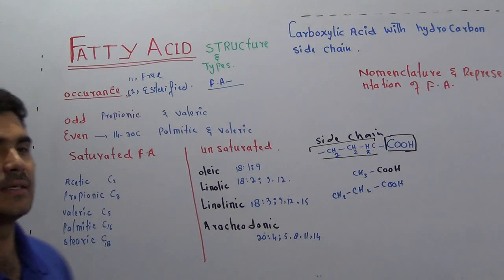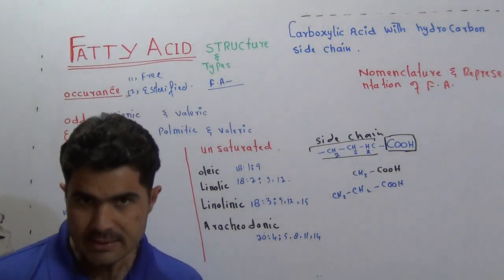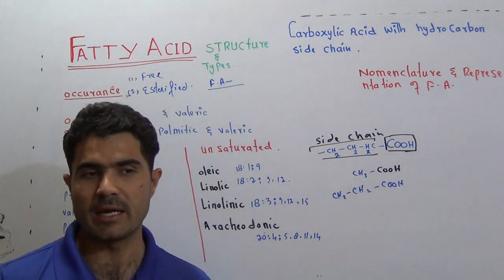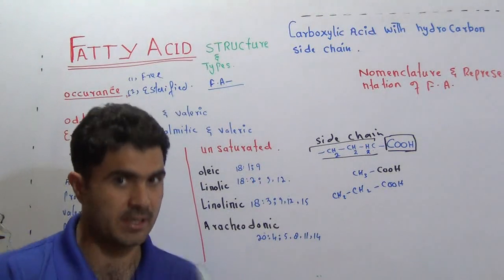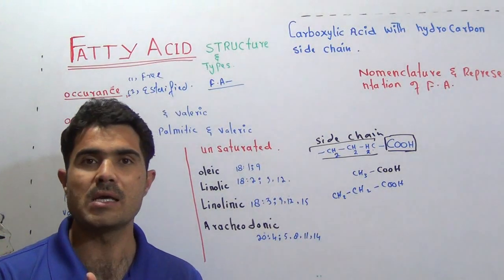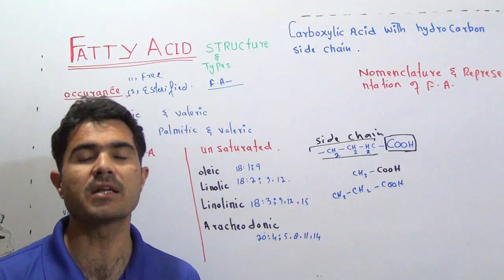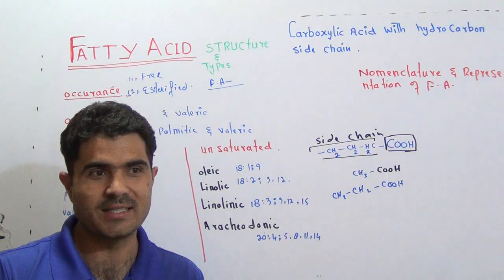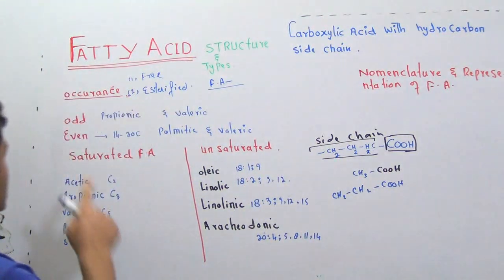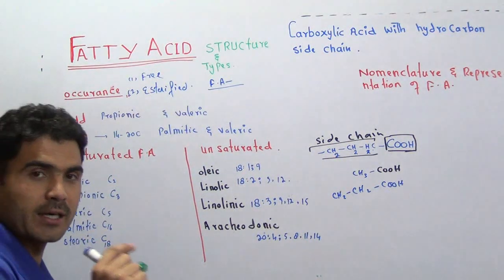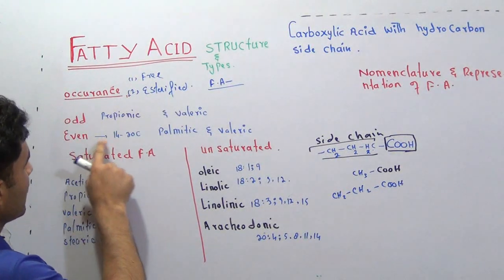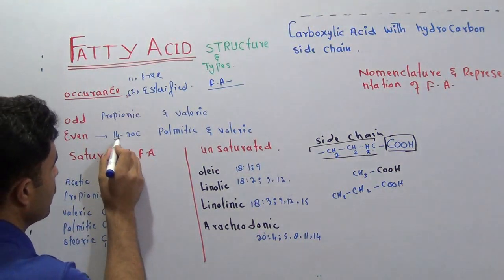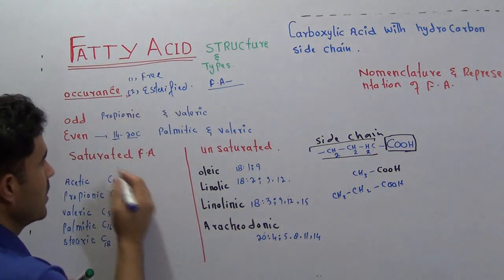Now, the number of carbon is very important in fatty acids. If you count the number of carbon in different fatty acids, you will come to know that in most of the fatty acids, the carbon number is even, and there are some fatty acid molecules which contain an odd number of carbon atoms. So the fatty acids which contain an even number of carbon atoms have 14 to 20 carbon atoms, means if it is 14 up to 20 they will be even.